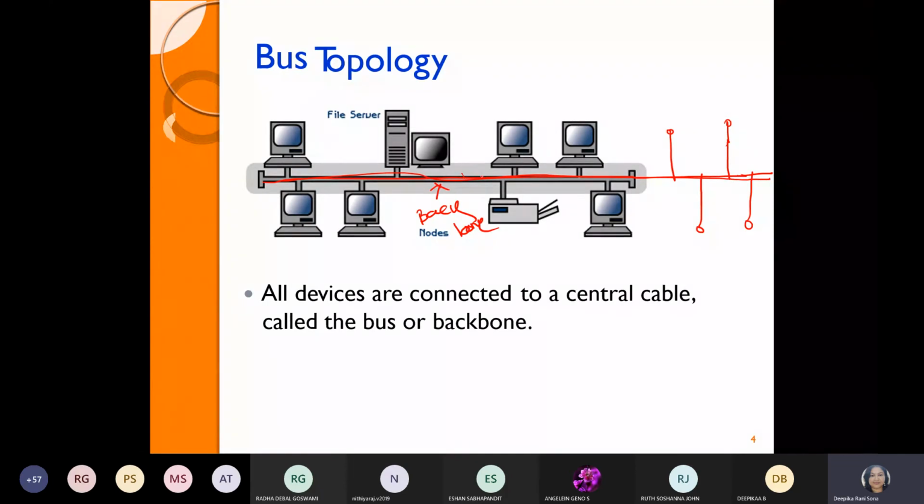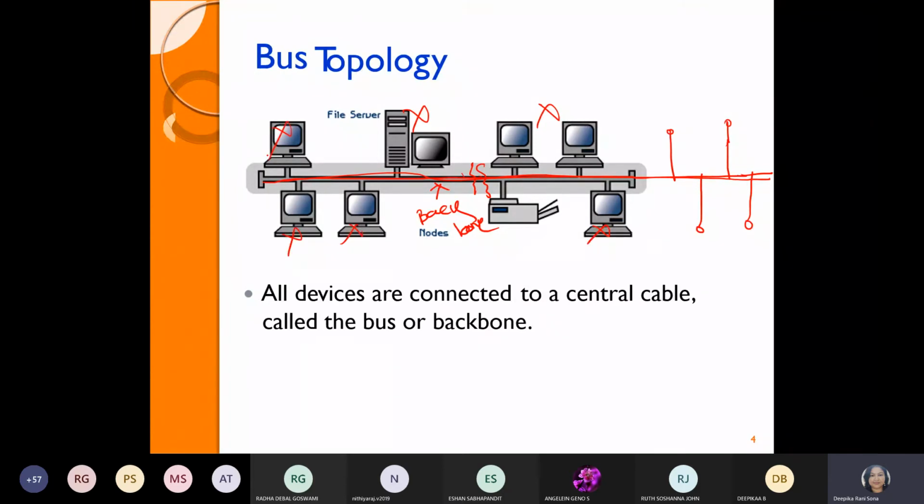Okay. Second thing, if suppose there is the breakage happened in the backbone cable or the main bus cable, which is called as the bus cable, if the failures are happening at here, the entire devices connected to that will not function out.